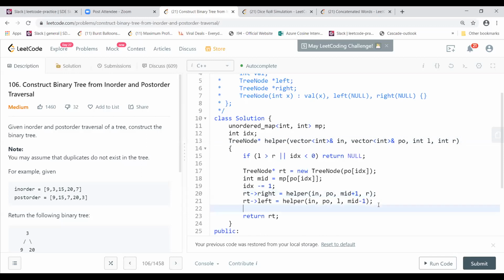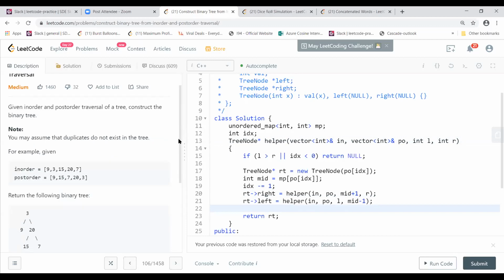Am I audible? Yeah, sure, go ahead. So I was saying let's take a skewed tree. That would clear things up. Somebody can draw a skewed tree. I can prove that the previous code would be O of n square.